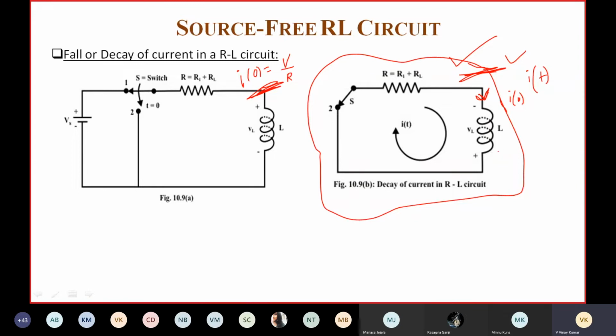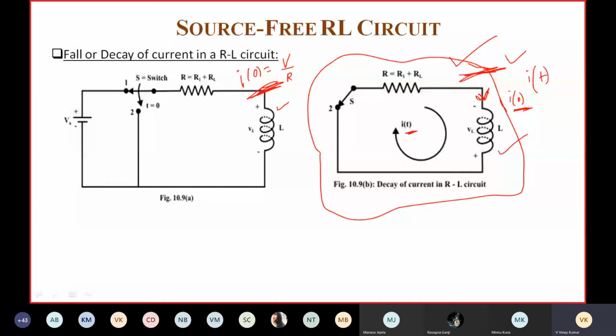Now it is an energy-stored, charged inductor. Let the inductor have some initial value I of 0, because earlier the switch was in position 1 and the inductor stored some energy.